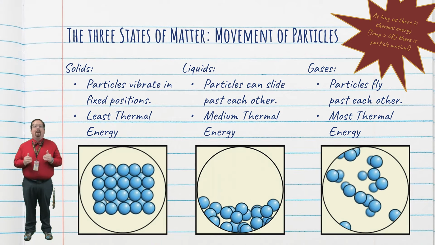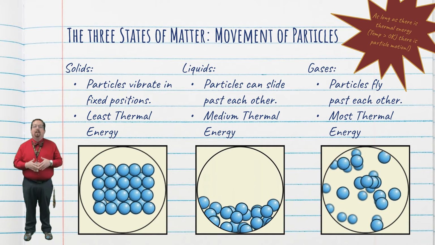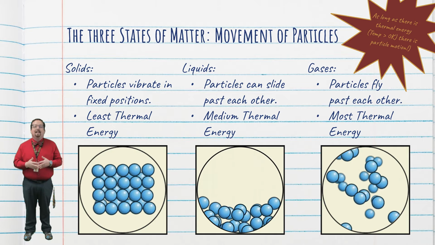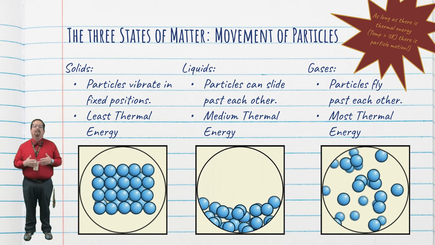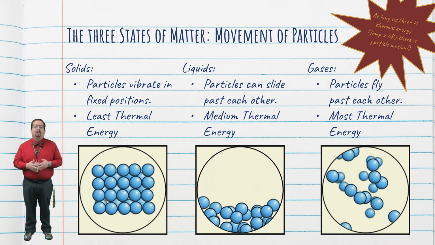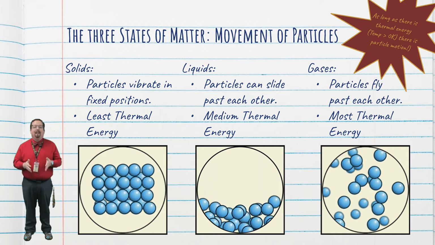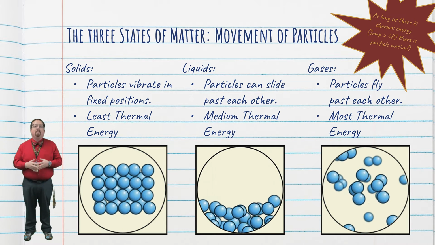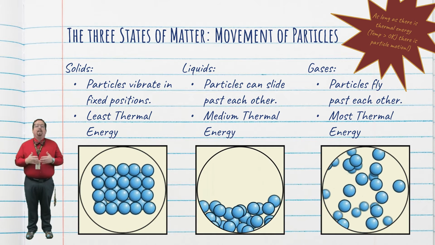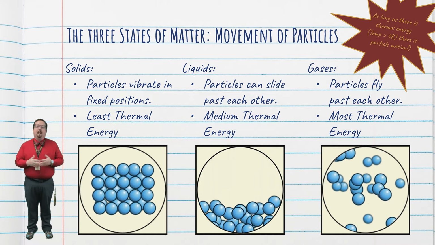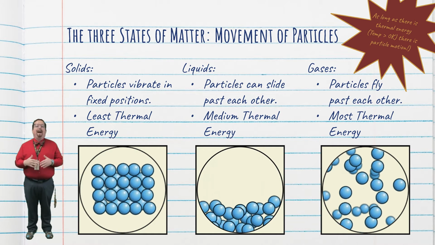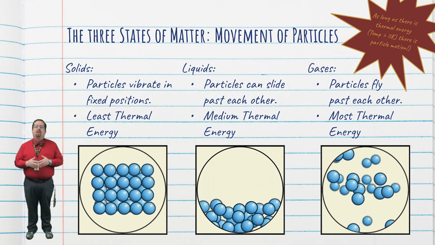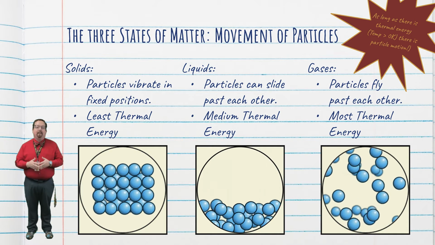So, we know about how solids, liquids, and gases differ in the closeness of their particles. Let's talk about how the particles move in each state. In a solid, those particles stay in the same spot, but they can vibrate around those fixed positions. This is why a solid holds its shape. In a liquid, those particles are able to move past each other, so they'll fill up the shape of the bottom of whatever container they're in.